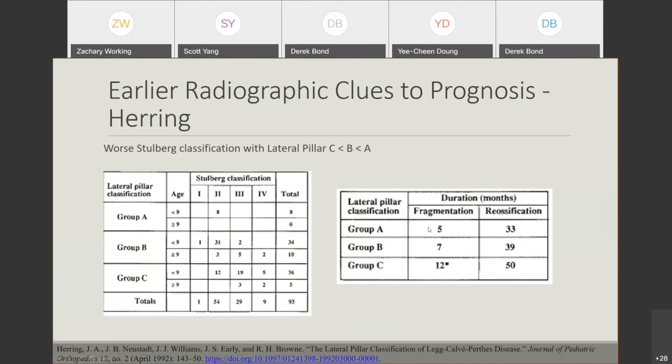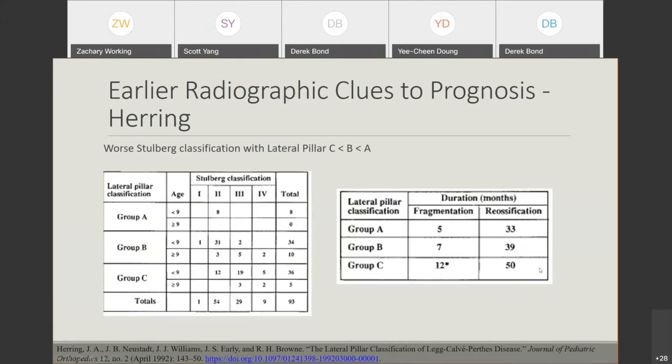This has been shown in general that if you have Herring group A, where the whole lateral pillar is intact, none of these patients had a Stolberg classification 3 or 4, or really bad hips, at the time of skeletal maturity. But those with group C, where less than 50% of the lateral pillar height remained, you can see the trend towards worse radiographic outcomes at skeletal maturity.